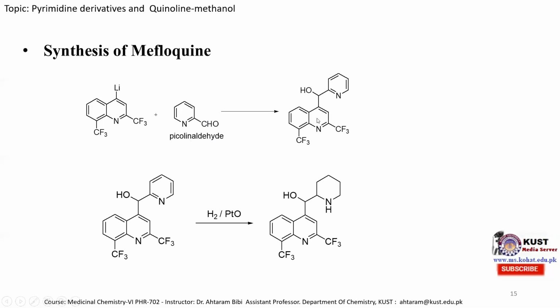We obtain this intermediate molecule, which consists of a pyridine ring. In the second step, this pyridine ring is hydrogenated in the presence of platinum oxide to piperidine. So simply, hydrogenation takes place. Hydrogen is added, and 3 moles of hydrogen are needed: 1 mole of hydrogen for this pi bond, 1 mole for this pi bond, and the third mole for this pi bond, to obtain the mefloquine molecule.